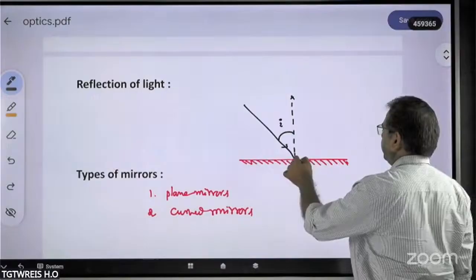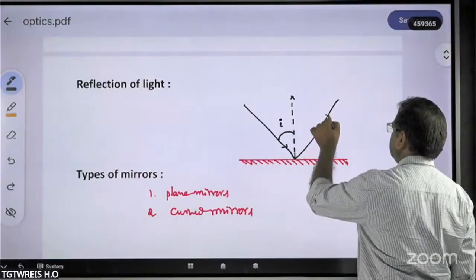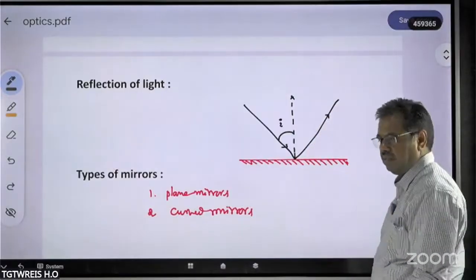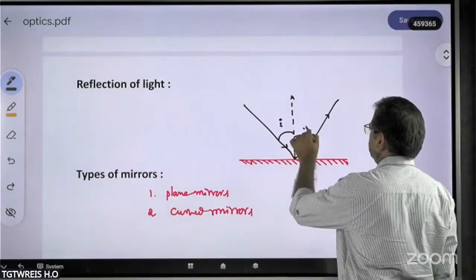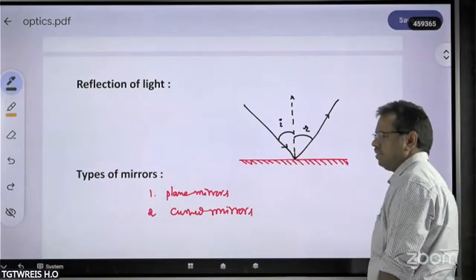And it rebounds back to the first media itself. This is called the reflected ray. The angle made by this reflected ray with the normal is called the angle of reflection, small r.